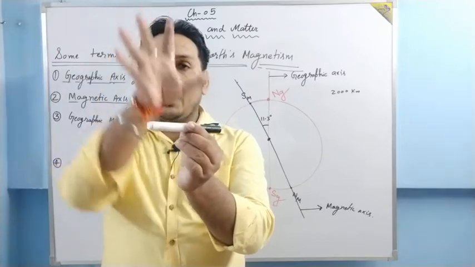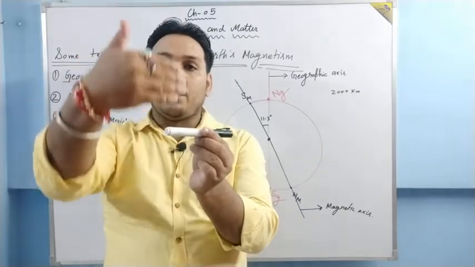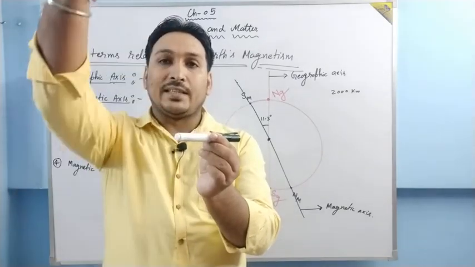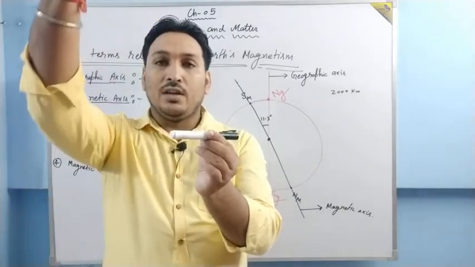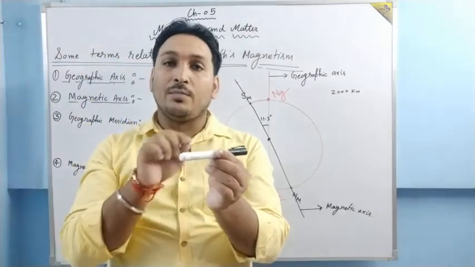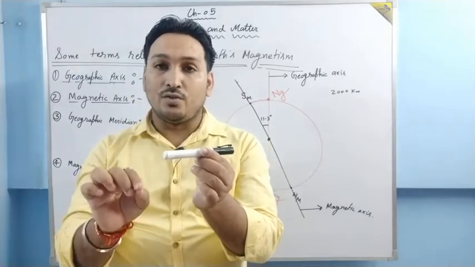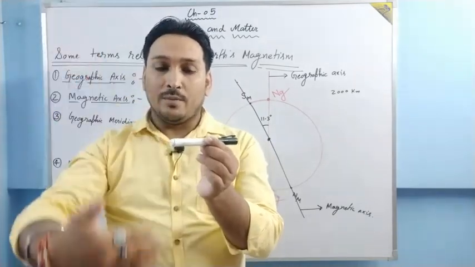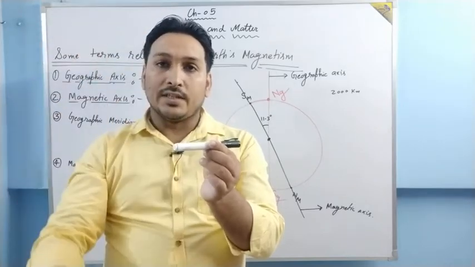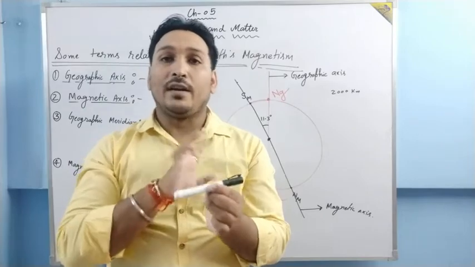Now if a freely suspended magnet is there, then the vertical plane which passes through its axis is called the magnetic meridian. In other words, the vertical plane which passes through the axis of a freely suspended bar magnet is called the magnetic meridian.